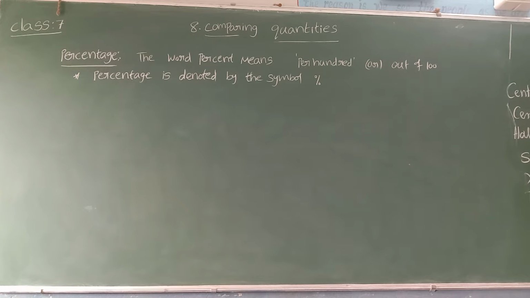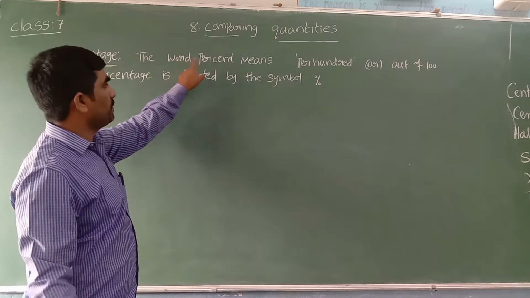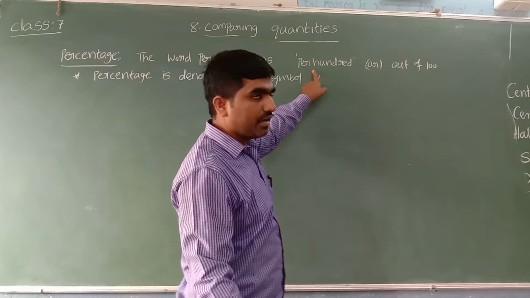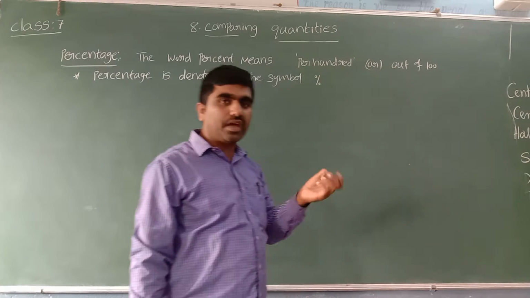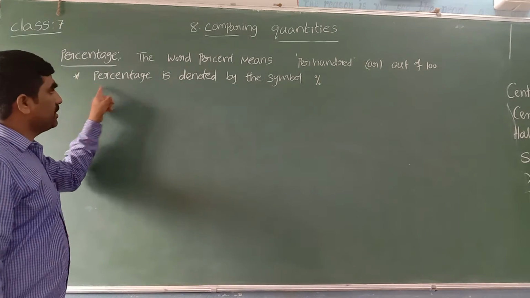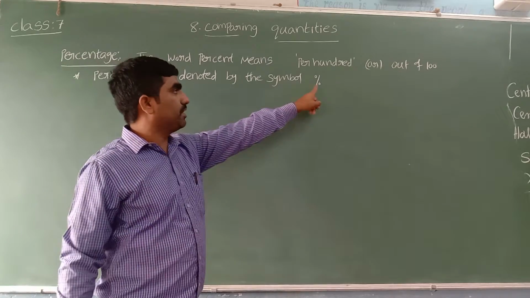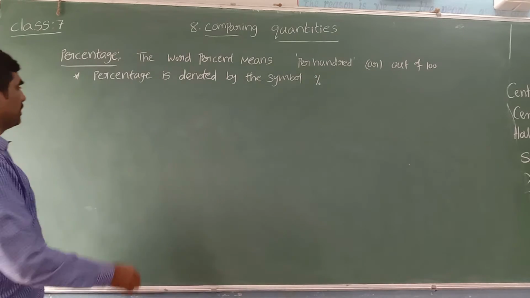Yes, children, here you can see the exact meaning of percentage. The word percent means per 100, out of 100, I mean every 100. Percentage is denoted by this symbol, which we read as percentage symbol.